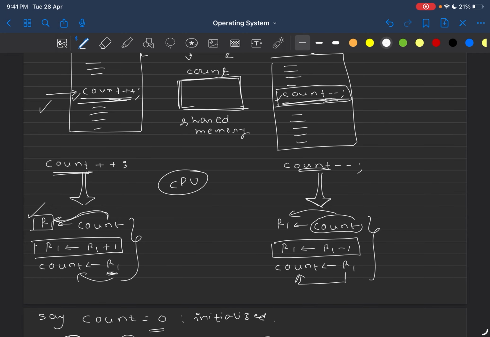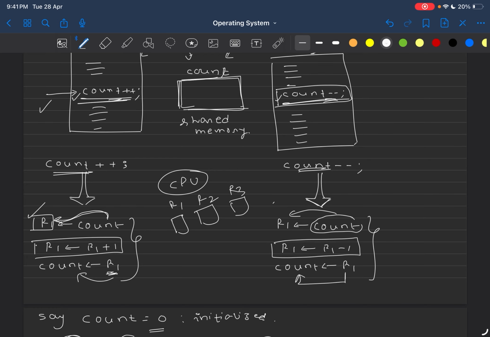CPU is having some multi-purpose registers. You will get to know in more detail when you study computer organization and architecture. But as of now, know one thing, these registers are at CPU level. So maybe this is R1, then R2, then R3. Let's say in a CPU there are 3 registers. First R1, then R2, then R3.